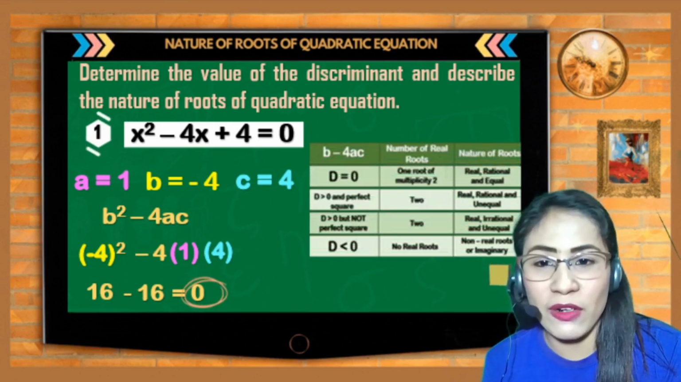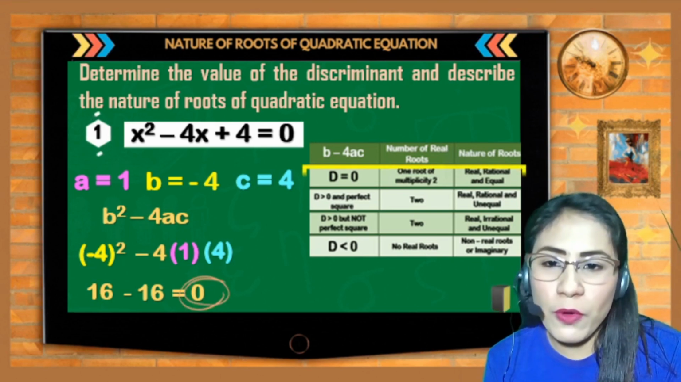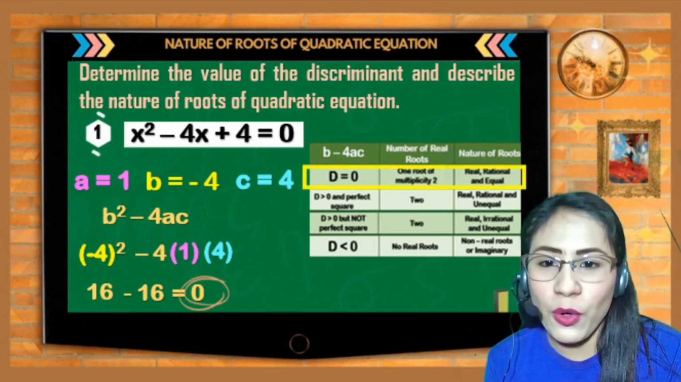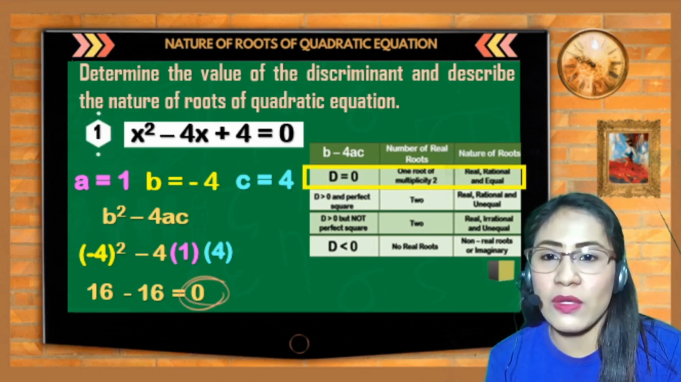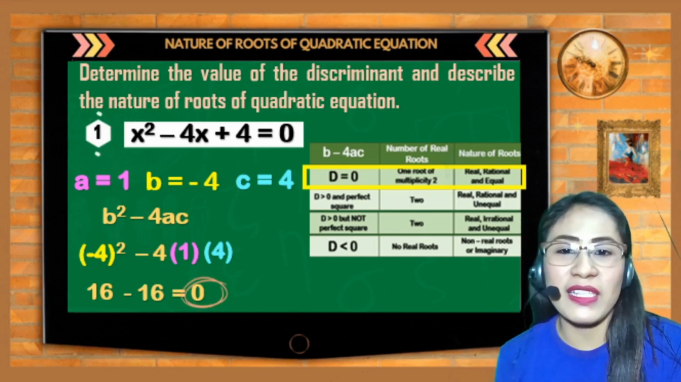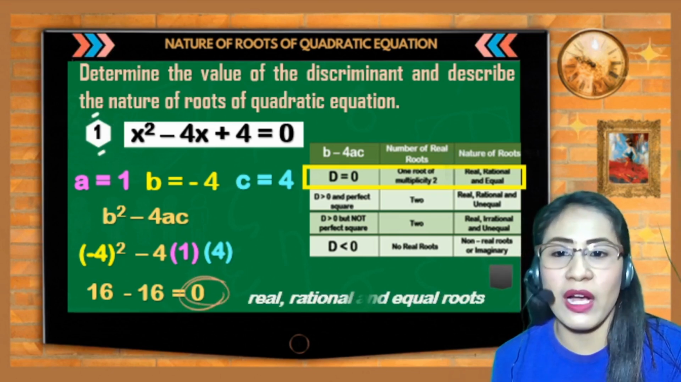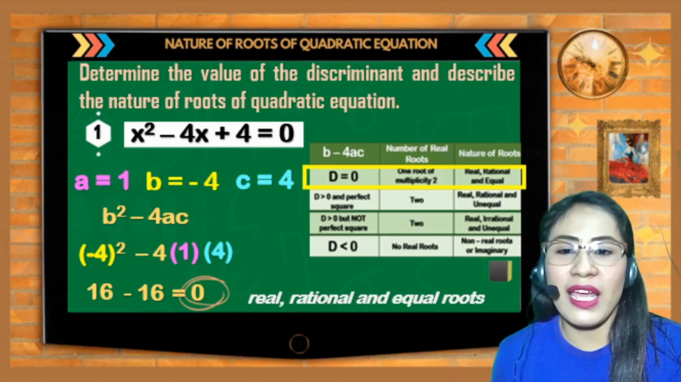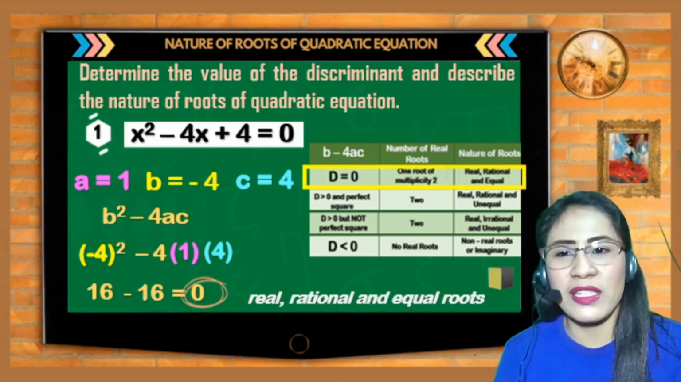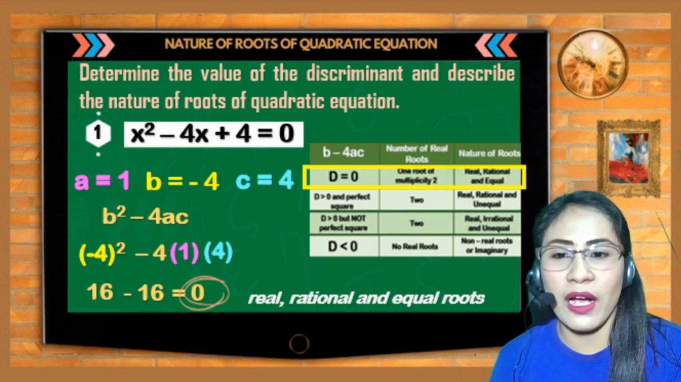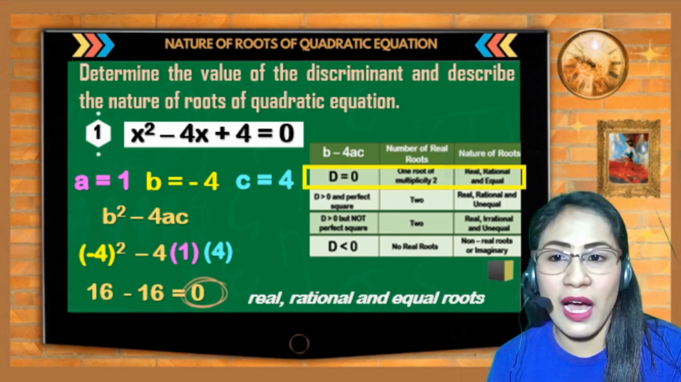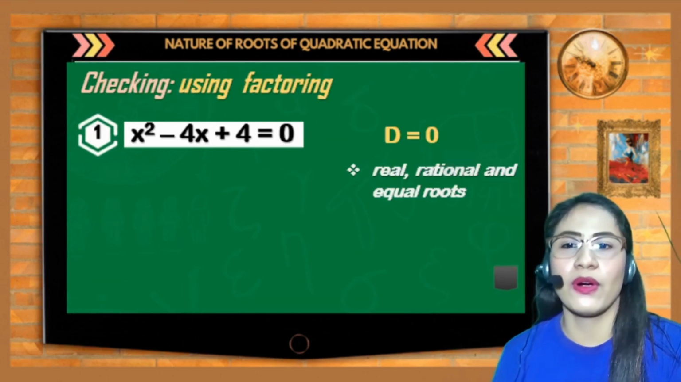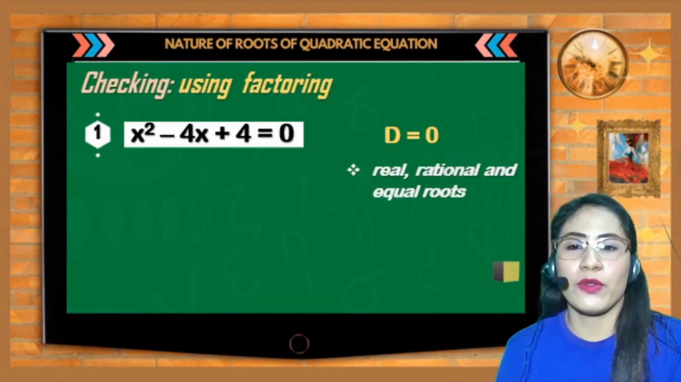So, saan magpo-fall si 0 sa ating table? Siya ay nag-fall sa ating unang row, no? Which is, the number of roots is 1 root of multiplicity 2, and pag dinescribe natin ang kanyang roots, meron siyang real, rational, and equal roots. So, let's check kung magkakaroon nga tayo ng real, rational, and equal roots kapag sinolve natin ang roots ni x squared minus 4x plus 4 is equal to 0.